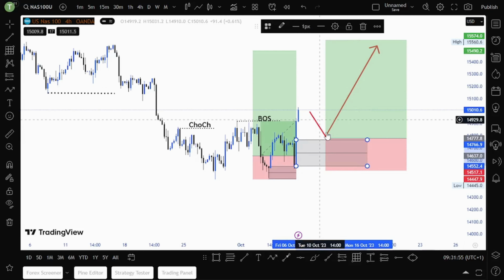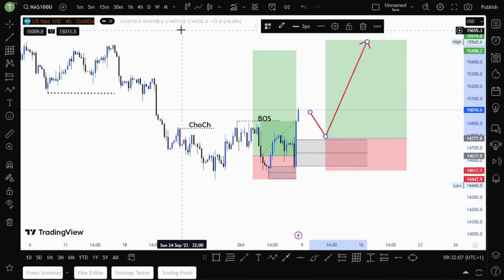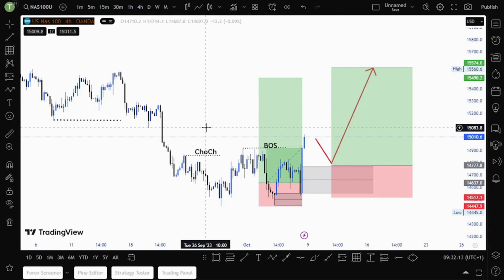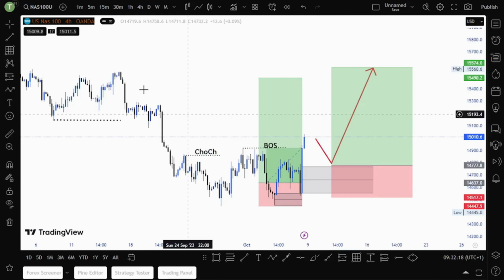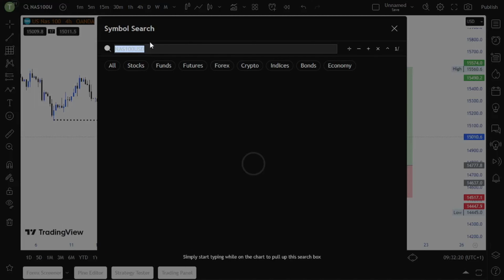Once it pulls back, we buy, targeting this high here, a 1 to 3 risk reward ratio. We put our TP slightly above this zone. That is my view on NASDAQ, guys. As you can see, the DXY is now bearish, so expect NASDAQ to move up.